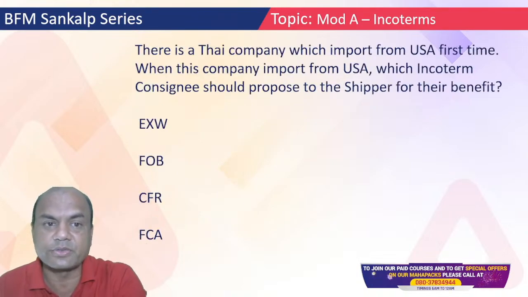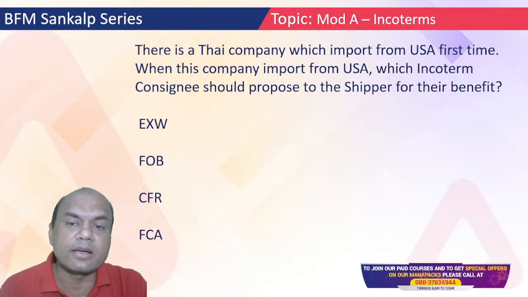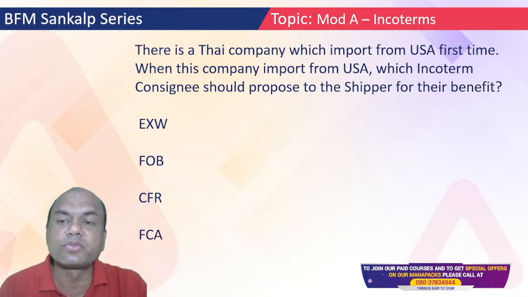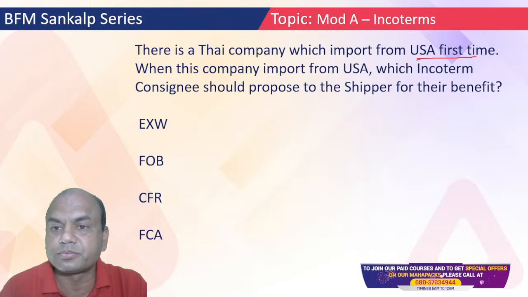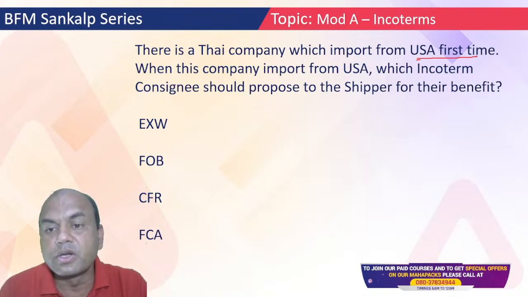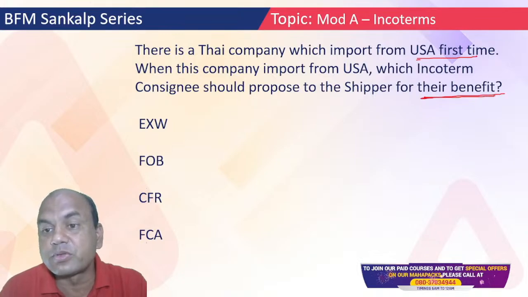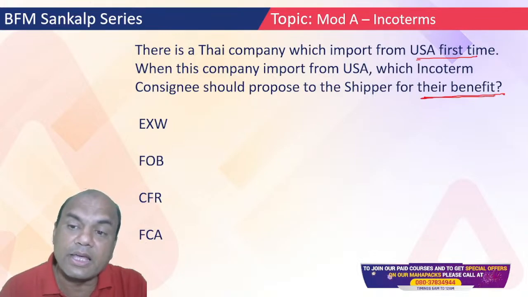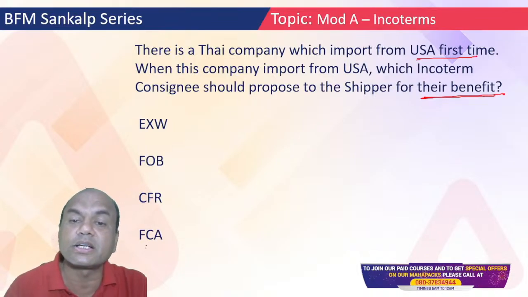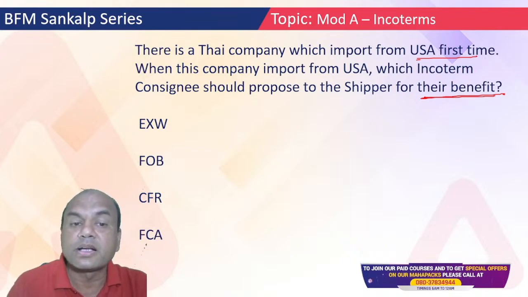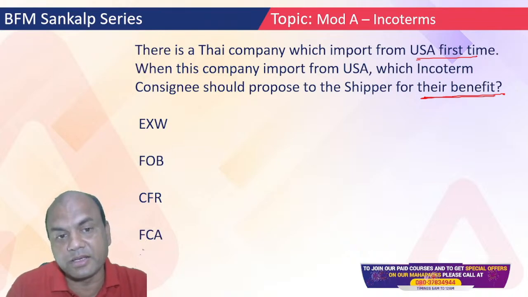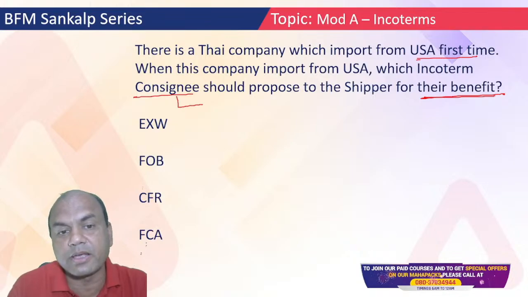Isn't it? Next one. There's a Thai company which is importing from USA for the first time. When this company imports from USA, which Incoterm should the consignee propose to the shipper for their benefit? Their means whose benefit? Consignee. Who is the consignee? Consignor and consignee. Consignee means it's always the buyer.